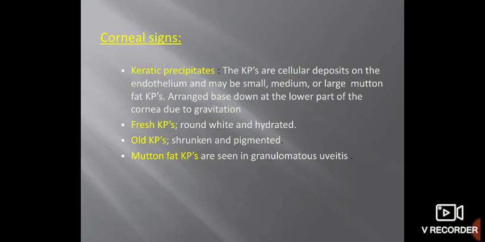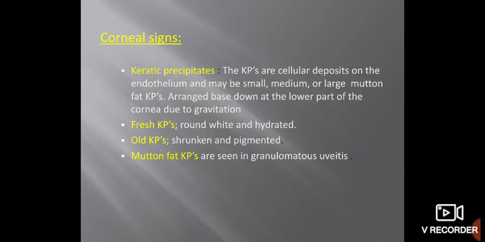Next, we have seen symptoms, and now we are seeing signs. So, corneal signs. Keratic precipitates, as I have told you, are a very specific sign. What are KPs or keratic precipitates? These are cellular deposits on the endothelium. Endothelium is the back surface of the cornea, or the fifth layer of the cornea. So these are cellular deposits on the back surface of the cornea, and they may be small, medium, or large, depending upon the type of uveitis.